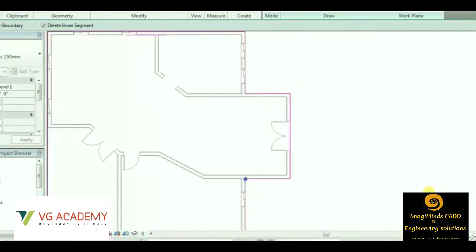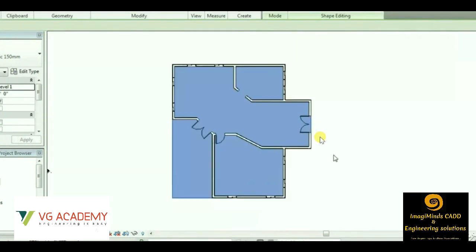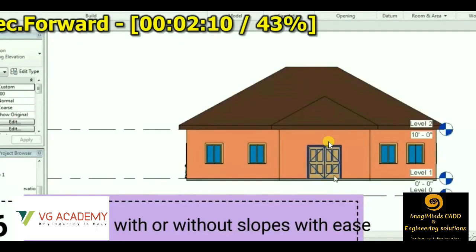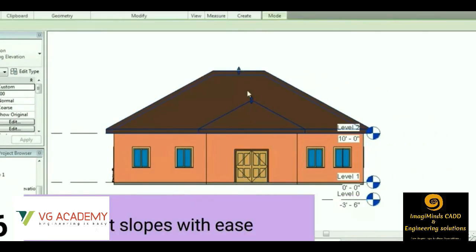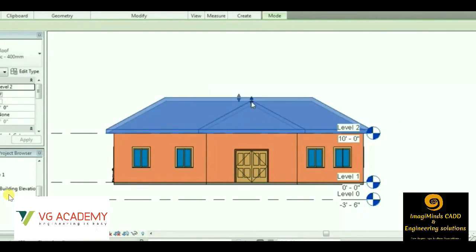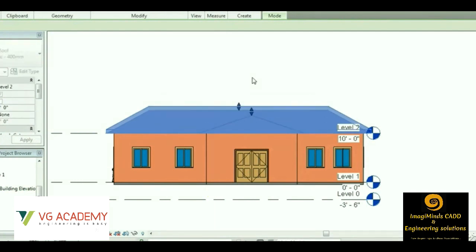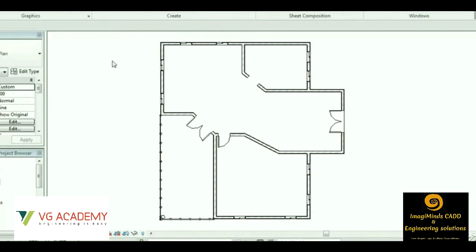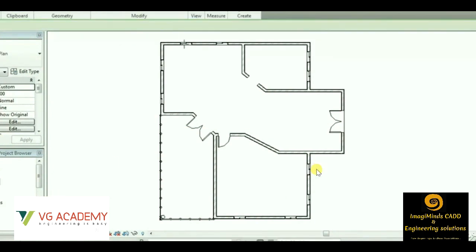After the doors and windows are placed, we'll go with the floor option. So this is the plinth we have created. Then we are creating the roof option. So this is the elevation part. You can see this is a one-sided elevation. You can check all other sides. See, guys, we have east, north, south, west, four different elevations. We have a project browser option in Revit architecture, from where we'll be able to change the elevation views.